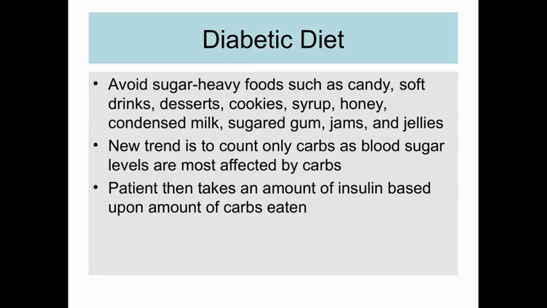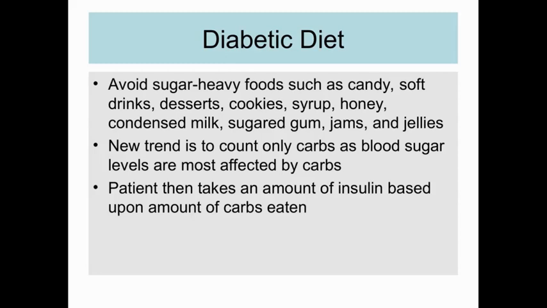We provide them with whole wheat, and then we give them parboiled rice. Okay, roti is more favorable than rice here again. So these are some basic types of carbohydrate-light food which we give to the patient. So going on to foods that are avoided for a diabetic patient, we avoid heavy sugar laden foods such as candy, soft drinks, dessert, cookies, syrup, honey, condensed milk, sugar gum, jams, and jellies, which I've already said.